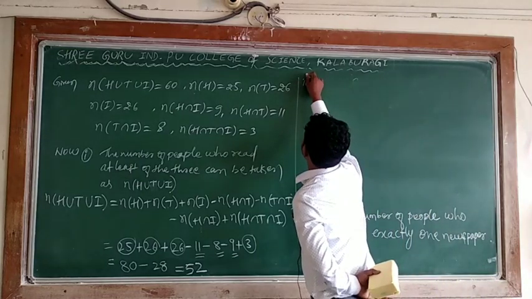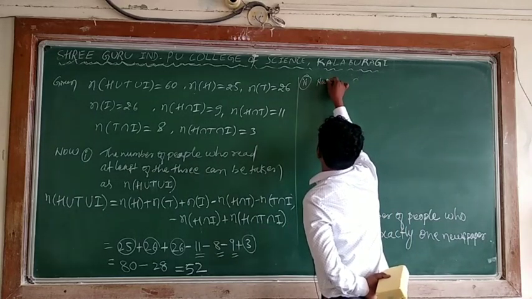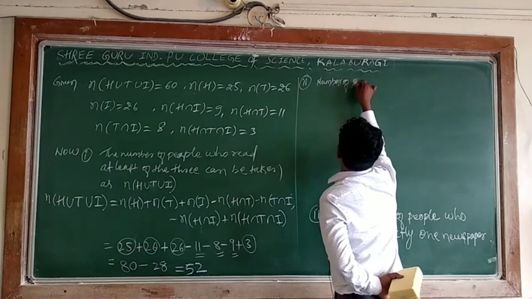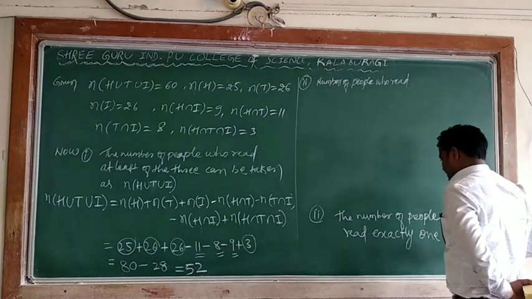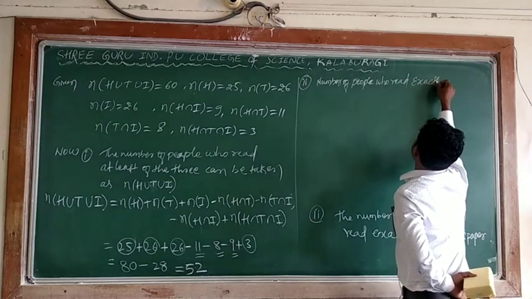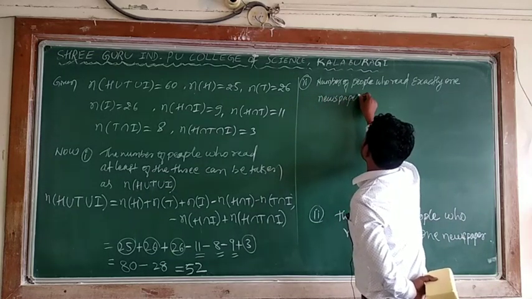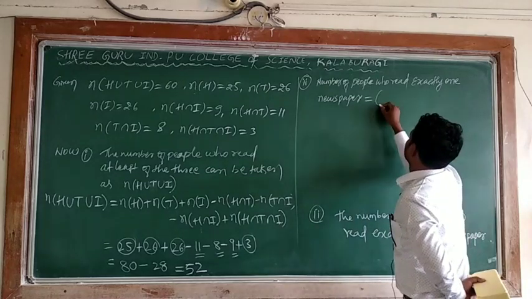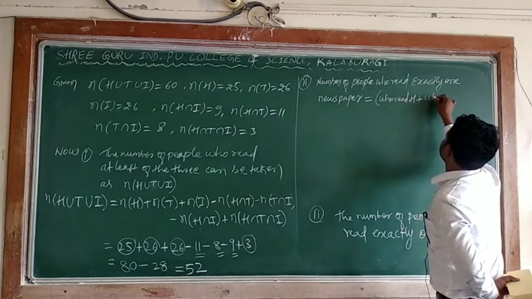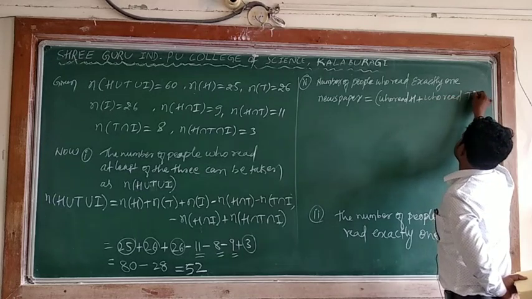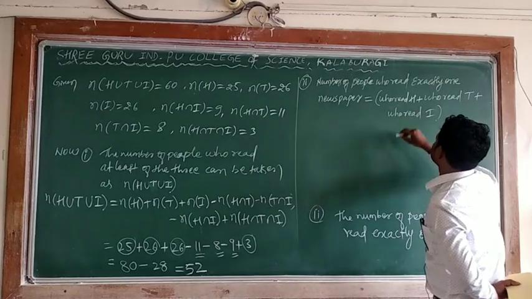Second one, what? The number of people who read exactly one newspaper is equal to who read only H plus who read only T plus who read only I. Some of this you can find out.